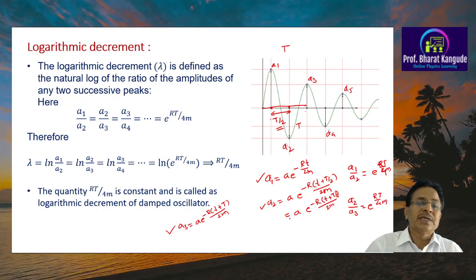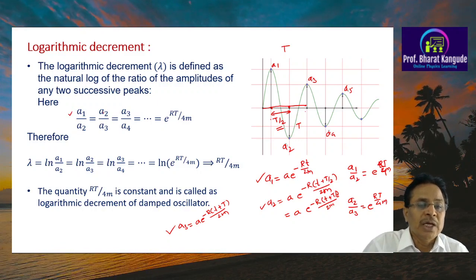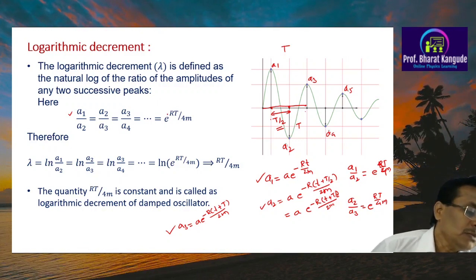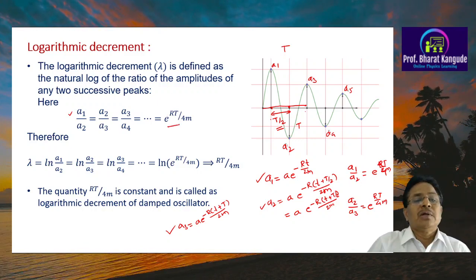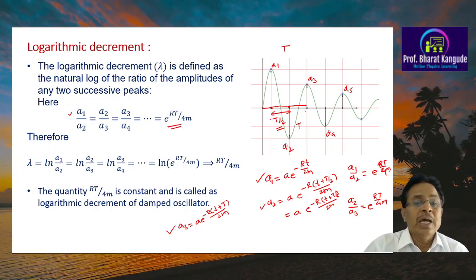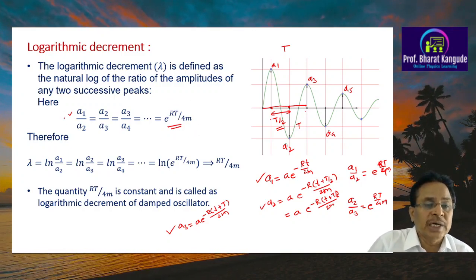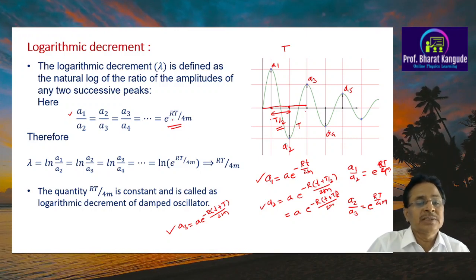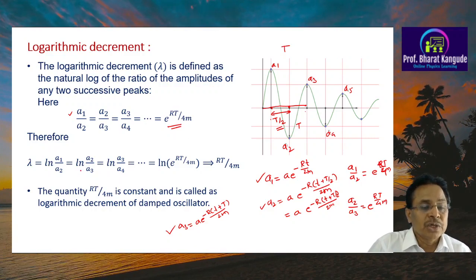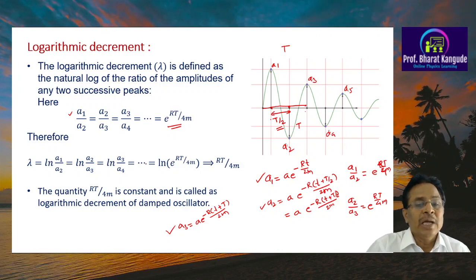That is how for every successive oscillation, if I calculate A1 upon A2, or A2 upon A3, or A3 upon A4, every time this calculation shows the successive amplitude ratio comes to be e raised to plus RT upon 4m. And whenever this situation is there, if I take the natural log of both sides, log of the left hand side as well as log of the right hand side, I'll get lambda is equal to log of A1 upon A2 is equal to log of A2 upon A3 is equal to log of A3 upon A4, and that gives you log.